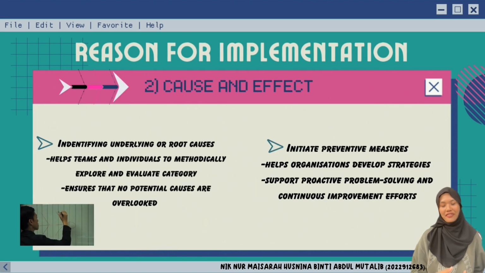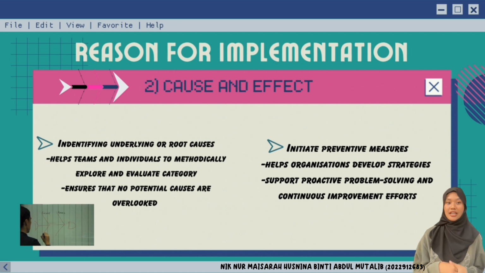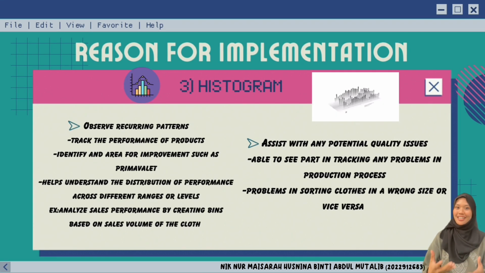Secondly, cause and effect diagram. Firstly, identifying the underlying or root causes. It helps teams or individuals to methodically explore and evaluate each category, brainstorming possible causes within each one. Secondly, to initiate preventive measures. By identifying the root causes of a problem, the fishbone diagram helps organizations develop strategies to prevent similar issues from occurring in the future. The next one, histogram.